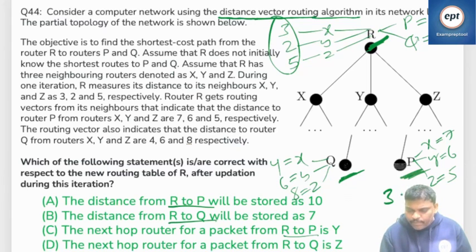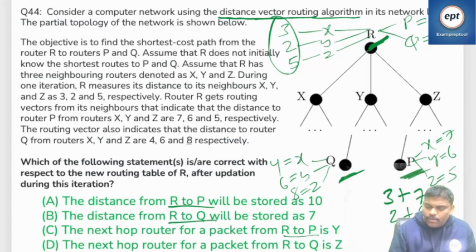That is fine. X to P how much? X to P is 7. That is one way. One more way is R to Y first. R to Y how much? 2. Plus Y to P how much? 6.